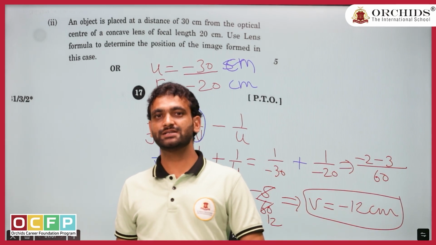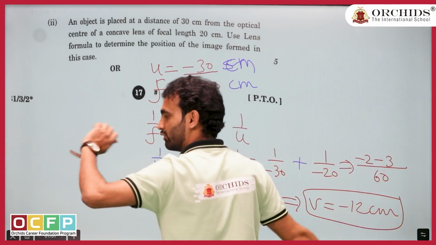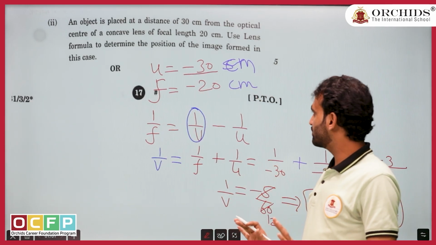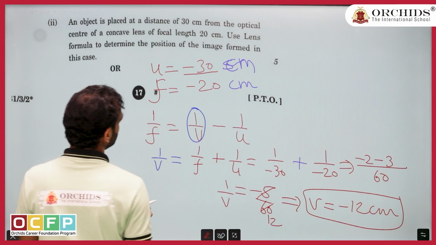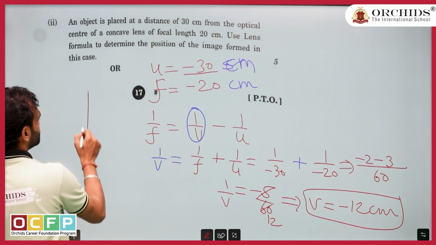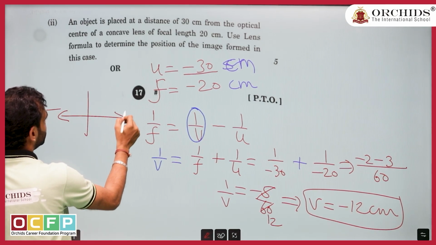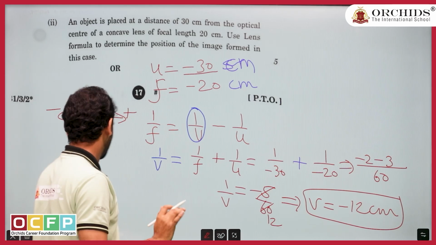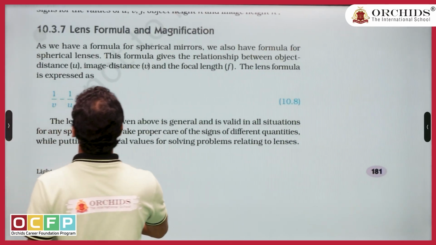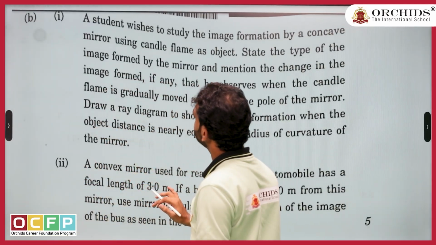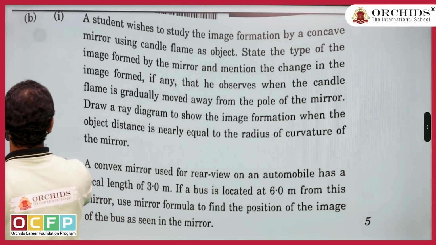Minus 12 centimeter means left or right? Obviously left side. Simple question, but make sure you take care of two things. Simple Cartesian system: this side it is minus, this side it is plus. Don't make it too complicated. So this was the second part of the question. Now let us come to the next question.